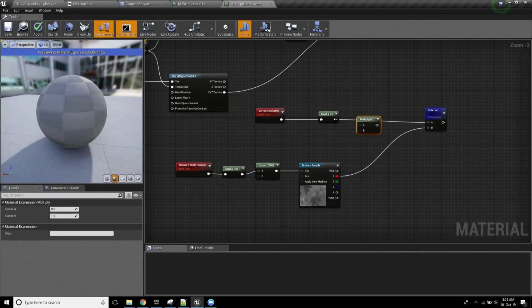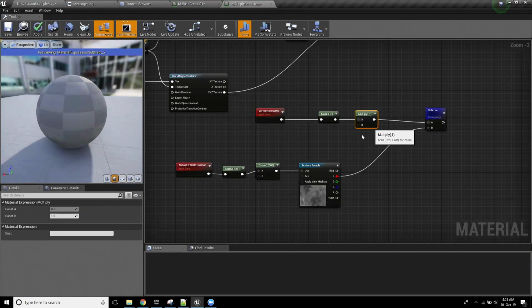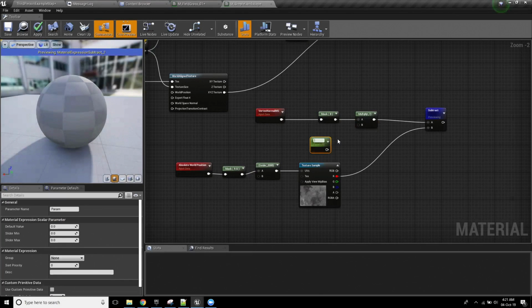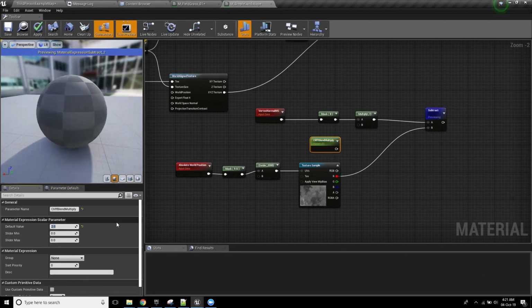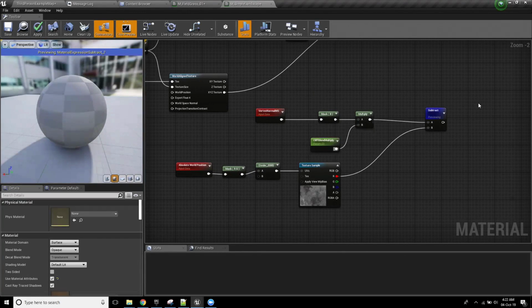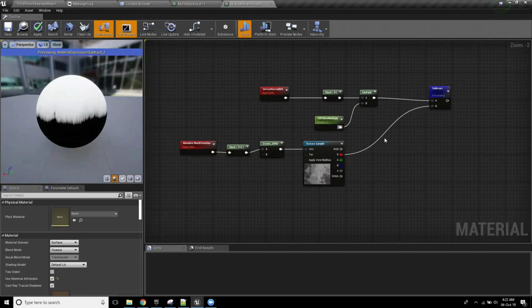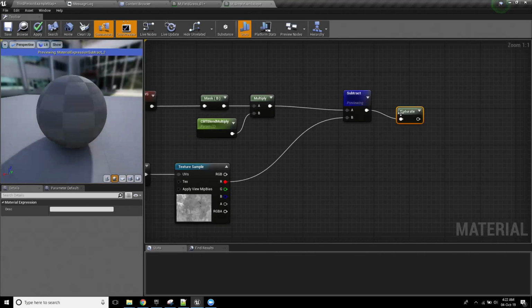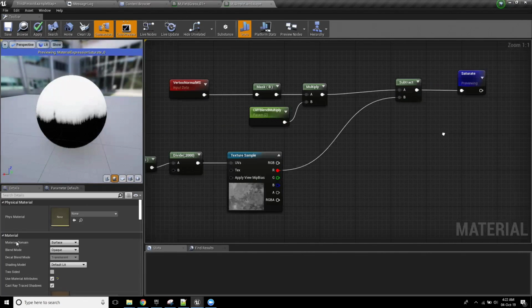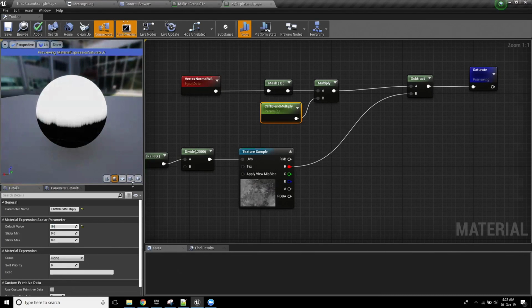If I was to multiply this top section by another value, what we're essentially given is a way to kind of push up what these numbers are equal to. So I'm just going to call this Cliff Blend Multiply, and hopefully this will make sense in just a little bit. But as I plug this in, so what we're actually going to see here is, notice that, actually I'm going to add a saturate at the end as well, just so that, okay. All right, so if you notice what's going on here, watch what happens when I change this value. See where that line is ending up? It's getting pushed further up and down as I change this.